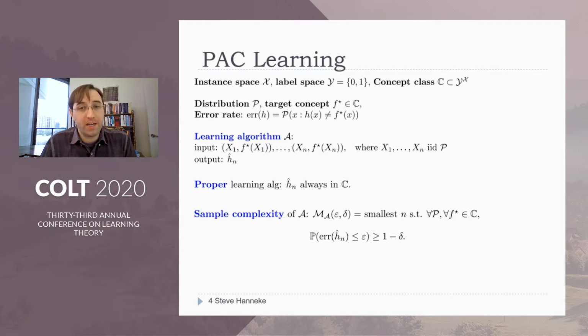We can define a learning algorithm as taking any number n of IID samples with the corresponding target function values and outputting some classifier h hat. And we'll say the algorithm is proper if h hat is always guaranteed to be in the concept class. So for any algorithm, we can also define the sample complexity of that algorithm as the smallest sample size n, such that for any distribution and any target concept in the class, the error rate of h hat is less than epsilon with probability at least 1 minus delta.